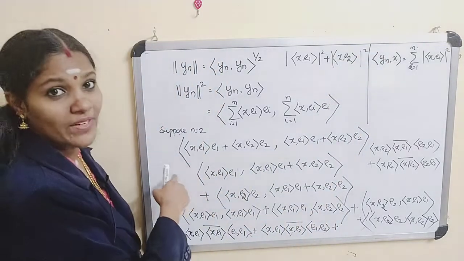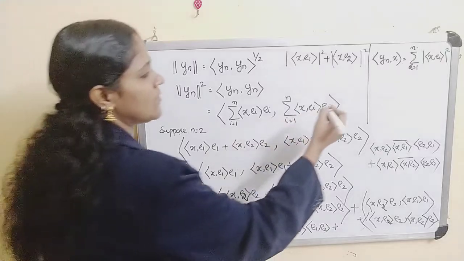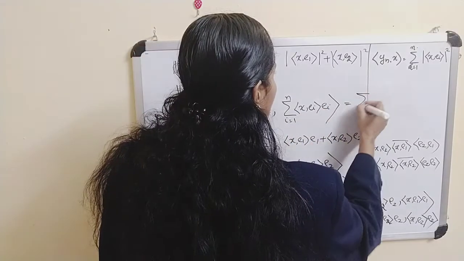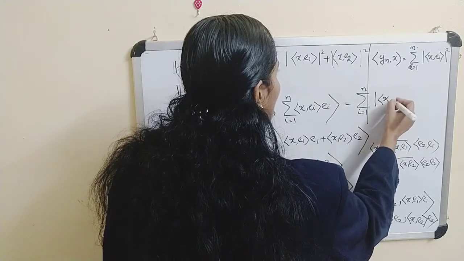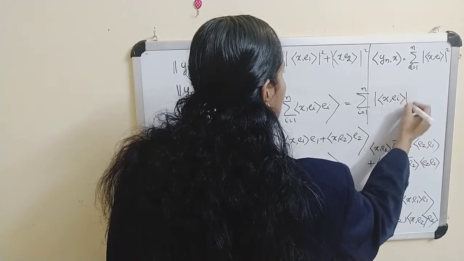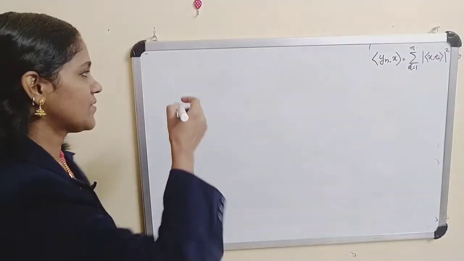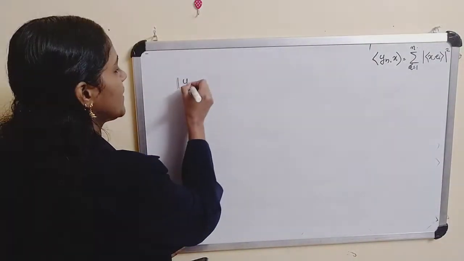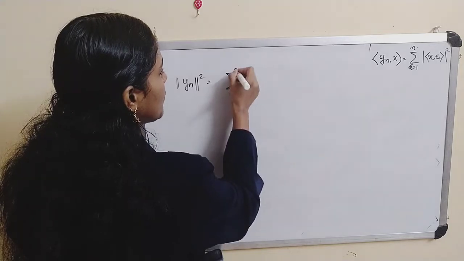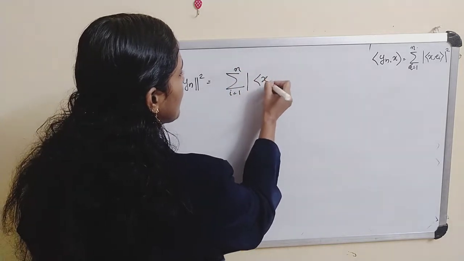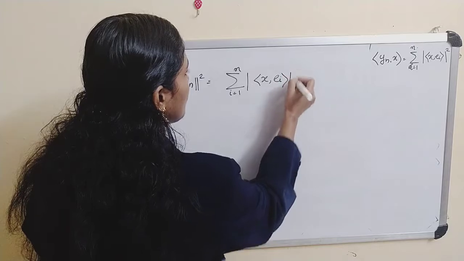This is the case when n is equal to 2. Therefore, this is equal to the sum from i equals 1 to n of modulus of inner product of x,ei whole squared. Thus, we get norm of yn squared equal to the sum from i equals 1 to n of modulus of inner product of x,ei whole squared.